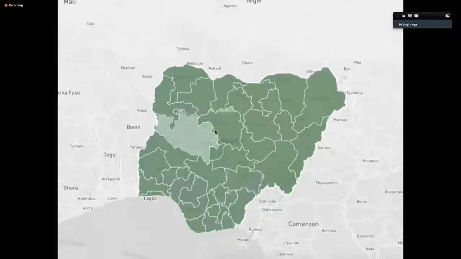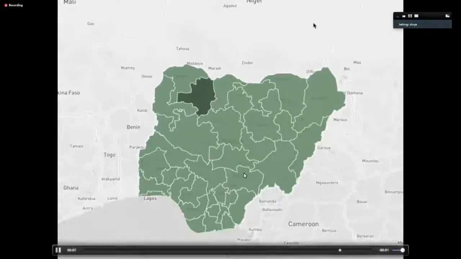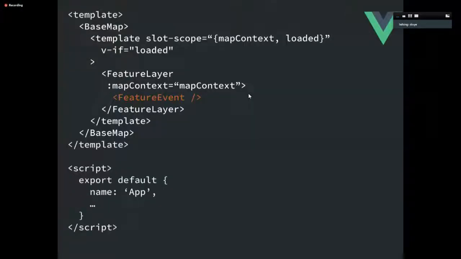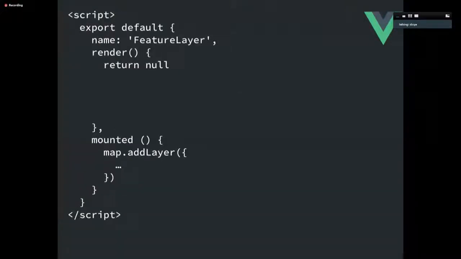And so the map that we had was great, but we wanted to add more to it. So this allows you to hover, and it gives you the ability to click and so on. So we have events that get added onto the map. So I want a feature event that is a child of feature layer. And so now feature layer has a child, and so we have to go back to feature layer. We have to refactor it to expect a slot.